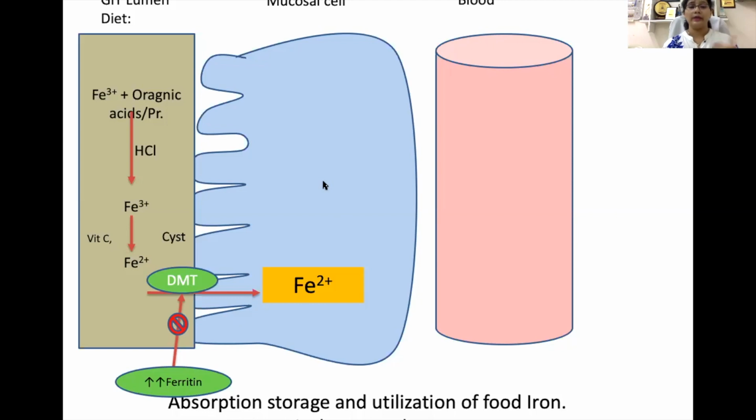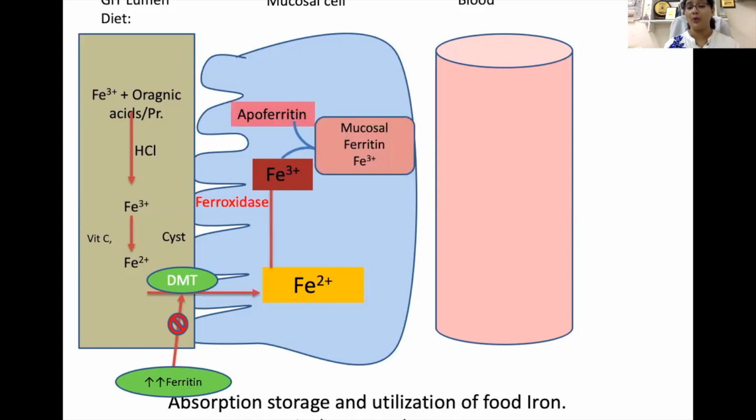Okay. Now let's move to the next level, that is the mucosal cell. So once this ferrous ion enters the mucosal cell, it is converted into ferric form. It is oxidized by the ferrooxidase, and this ferric form gets attached with the apoferritin to form the ferritin. Now this ferritin is again the temporary storage form of iron in the mucosal cell.